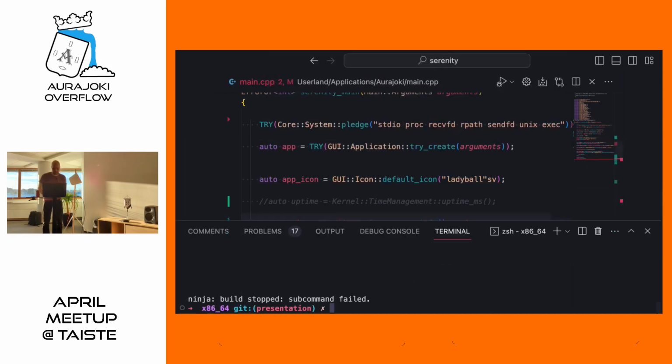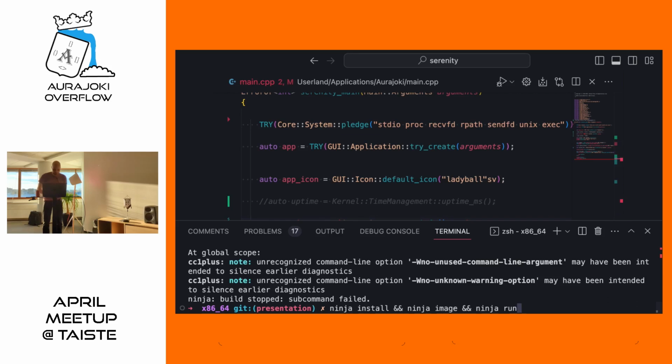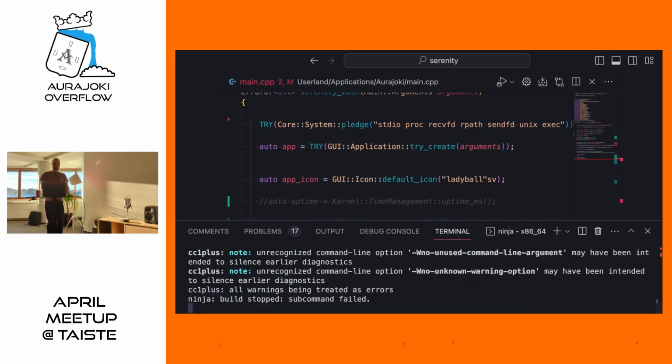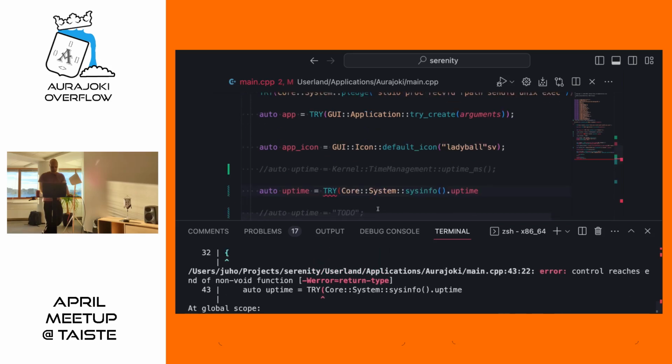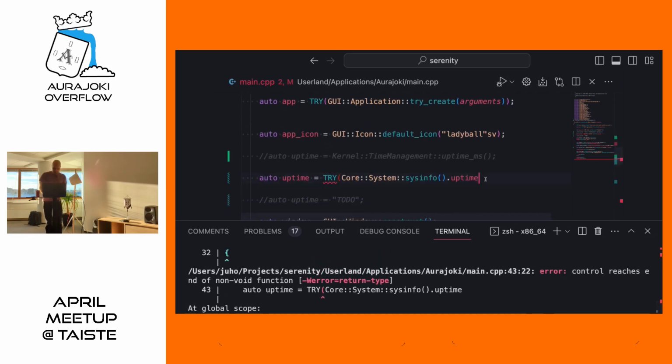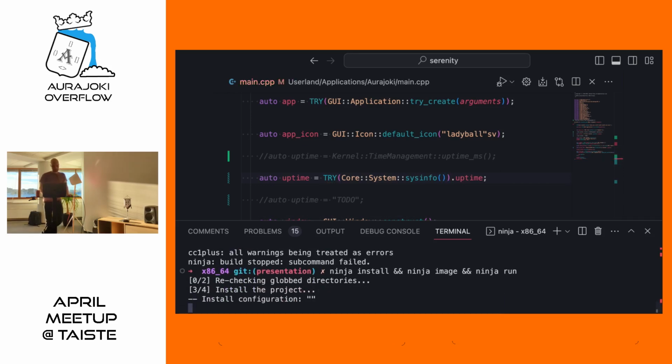Yeah. And let's try to build this now. Not quite. You're missing a semicolon. All right. No, semicolon down. Oops. At the upside. It may be correct now.